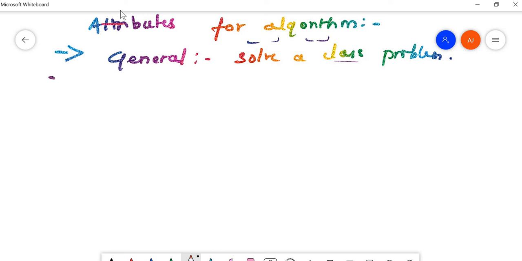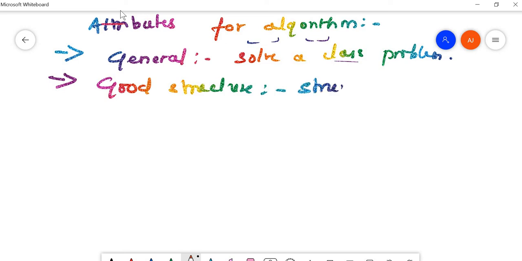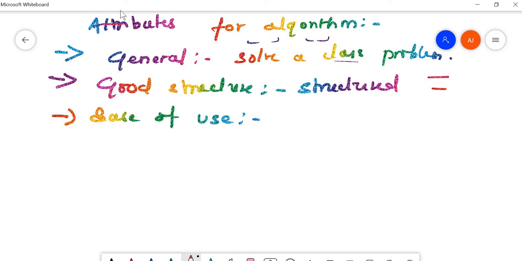Next one is good structure. We should be able to explain it. It should be structured and easy to understand. For example, we should be able to explain it, understand it, and modify it whenever needed. Next is ease of use. We should be able to use it easily. It should be convenient for the user and not complex.